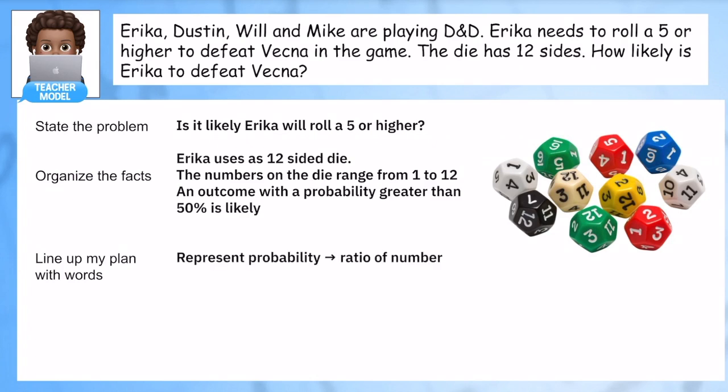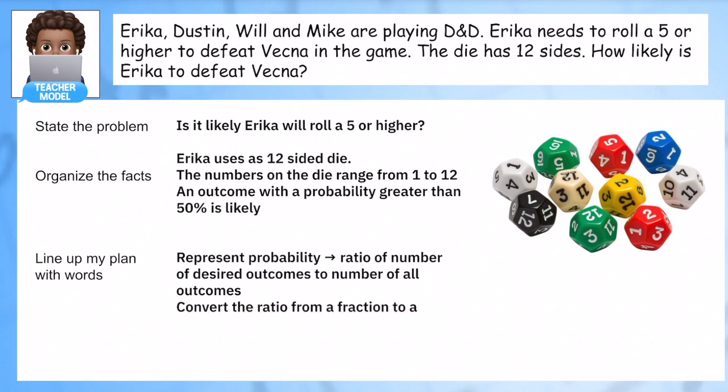So here's my plan. We're going to represent probability as a ratio, the ratio of the number of desired outcomes to the number of all the outcomes. We're going to convert that ratio from a fraction to a decimal or percent. That will make it easier for us to determine if the probability of 5 or higher is greater than 50%. Hit pause and jot this down into your notes.